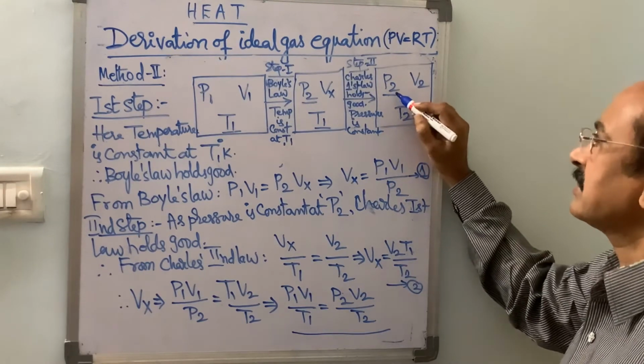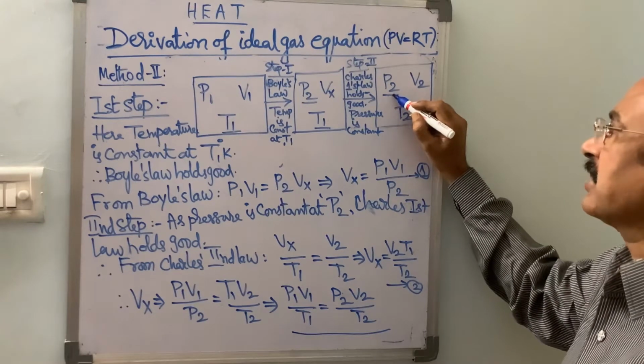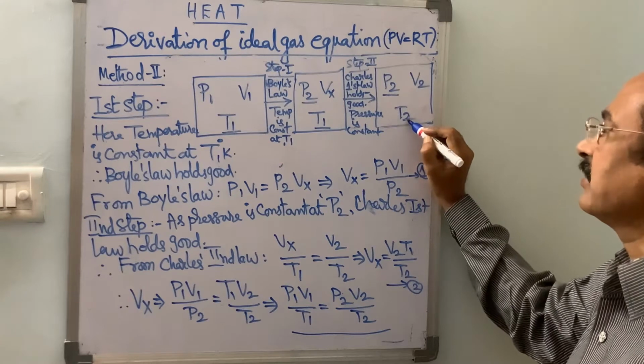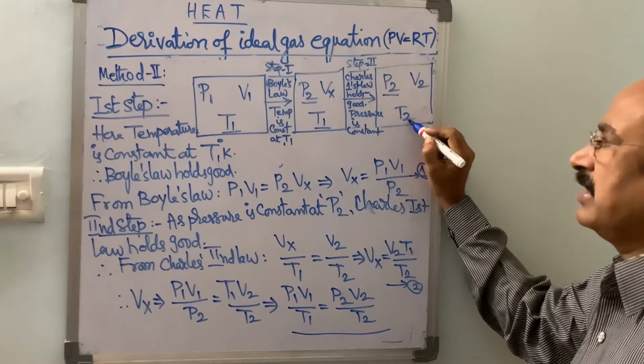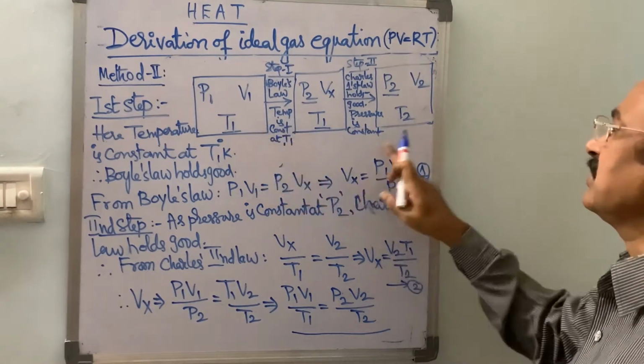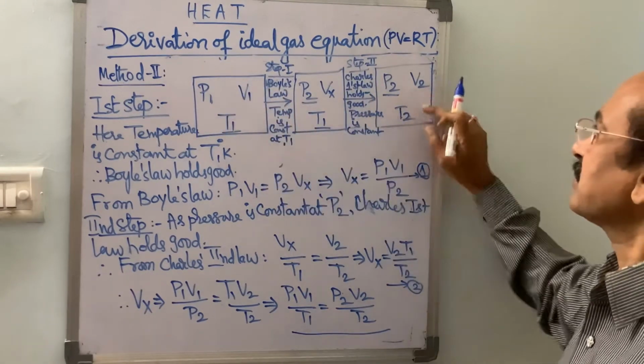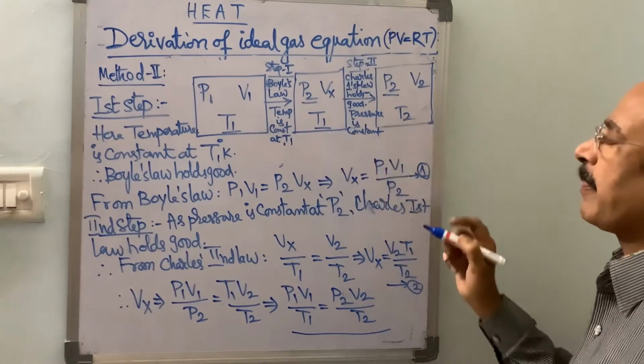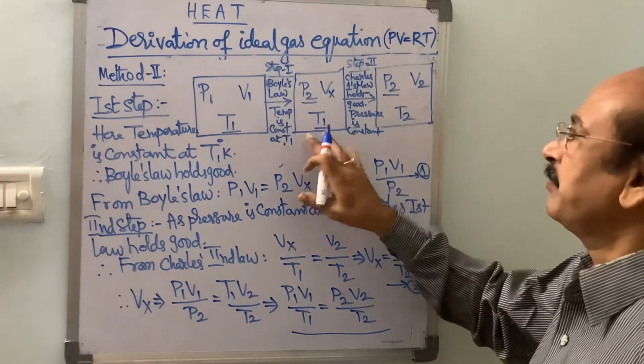Then its final pressure becomes P2 and final volume becomes V2 at final temperature T2 degrees Kelvin. Now this change is considered in two steps. So this is the imaginary step.